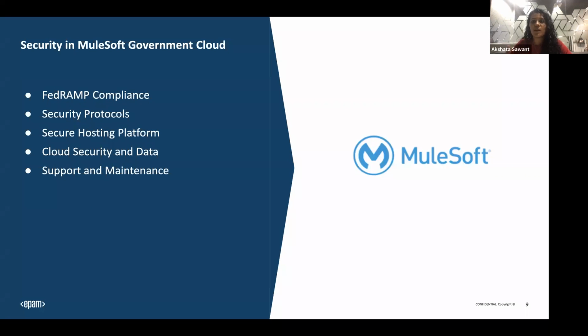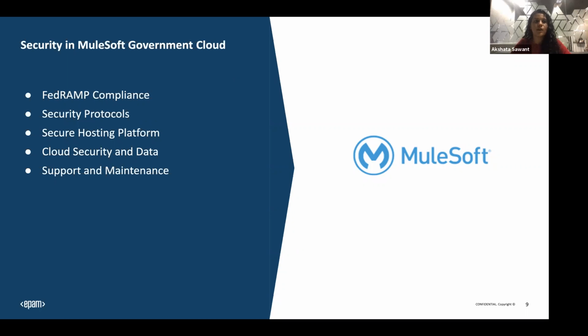MuleSoft's government cloud has similar features to the normal cloud. The only additional thing is the security concern. If you are working for a government or public sector organization whose data and metadata have rules and regulations to be followed, you should opt for a government cloud, and the MuleSoft support team will set this up for you. There are no additional efforts you need to take to set this up, and it does the job well.